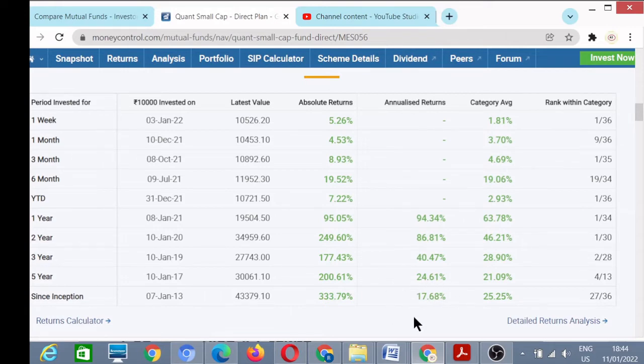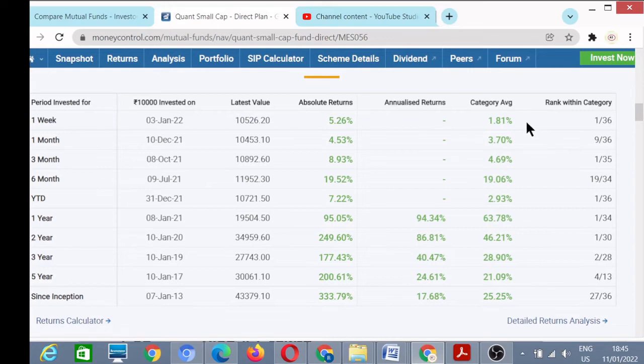When we compare this fund with our SBI small cap fund, which had given 25% returns, these returns are less than SBI small cap fund since inception. Now this is the category average. The category average is 25%, which is better than this fund since inception. Now comparing with the category average in 5 years terms, it is better than the category average. So nowadays this fund is giving very good returns.